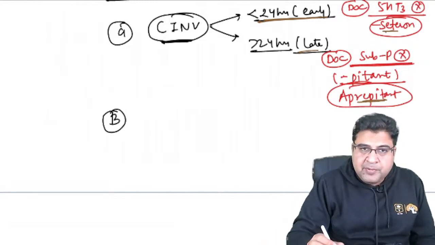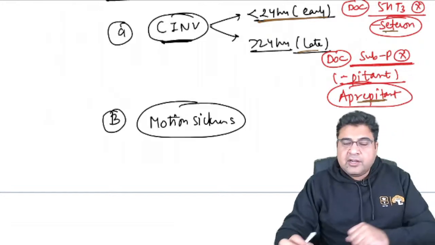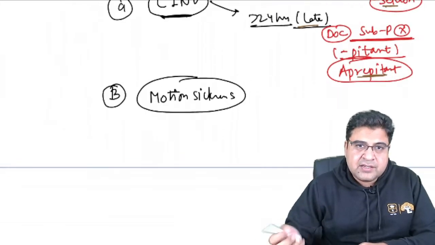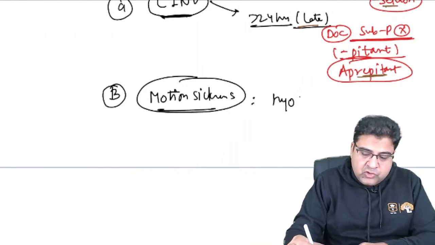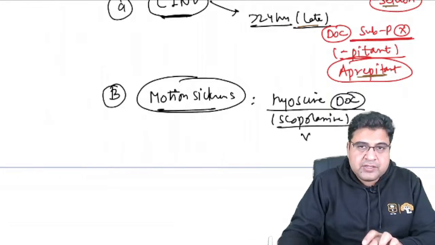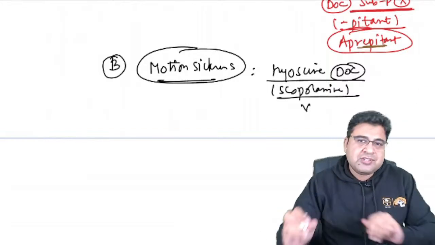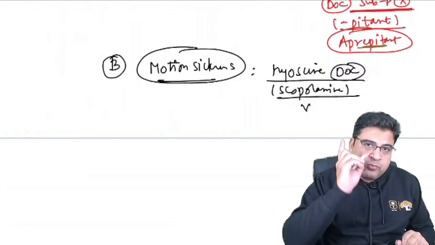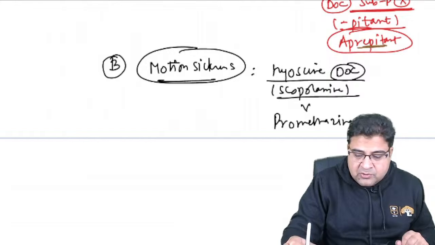Now, apart from chemotherapy induced vomiting, guys, the second type of vomiting that can be asked in your exam is motion sickness. So vomiting that can occur due to motion sickness, air sickness, sea sickness, any question they will ask you. So the drug of choice you will mark as hyoscine, which is also known as scopolamine. But I'm 100% giving you the guarantee that hyoscine will not be asked in relation to motion sickness. If the question is asked on motion sickness in your exam, the answer would be promethazine. I'm telling you this, please note it down.